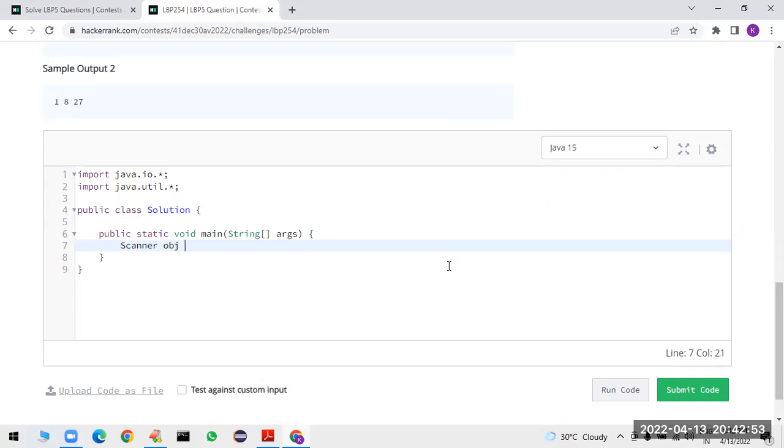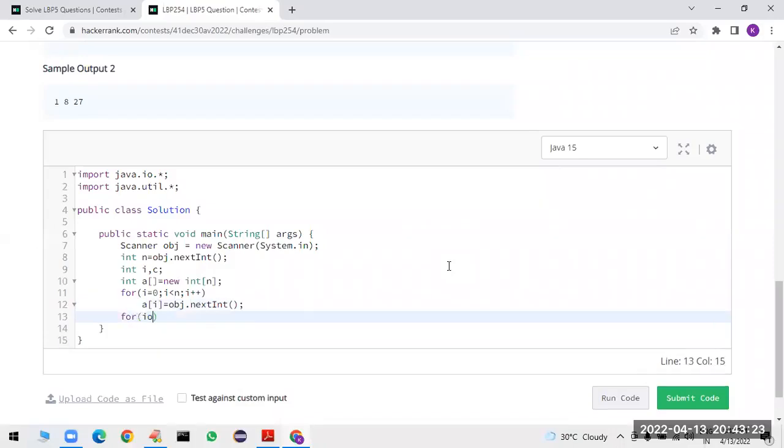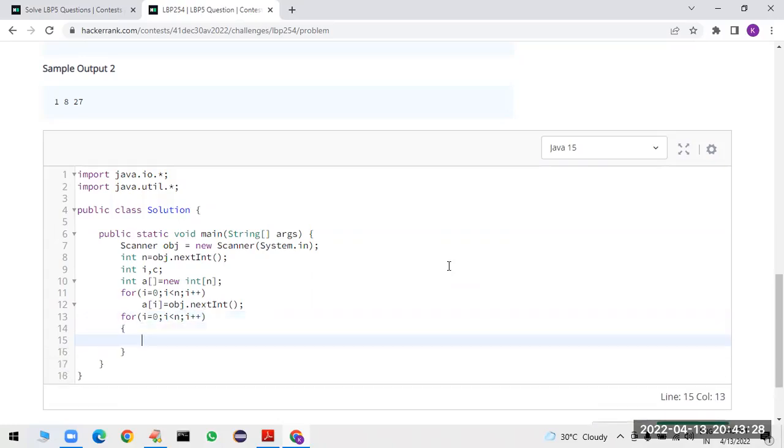So Scanner obj is equal to new Scanner of System.in. Integer n is equal to obj.nextInt. Integer I, count variable. So integer a is equal to new integer of n, I am taking. Then, sir, for I is equal to 0, I less than n, I plus plus, a of I is equal to obj.nextInt. Next, for I is equal to 0, I less than n, I plus plus.